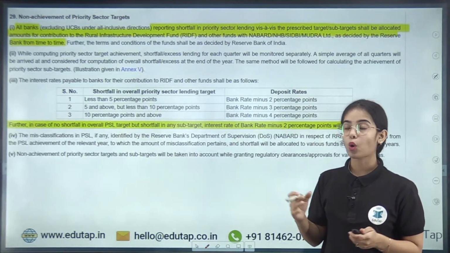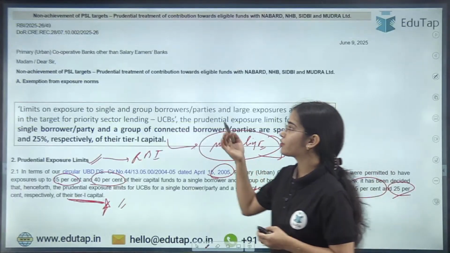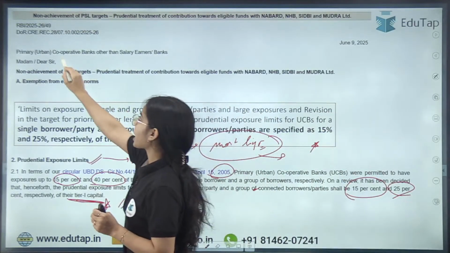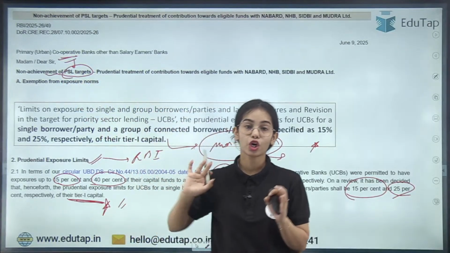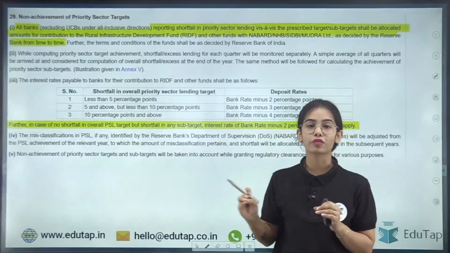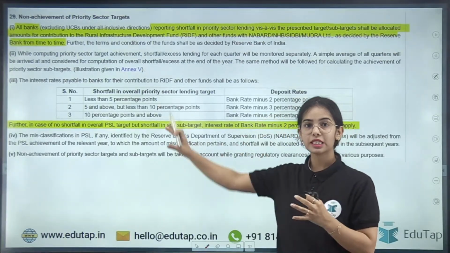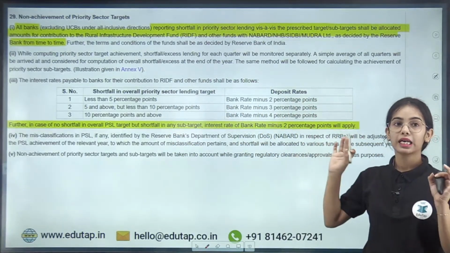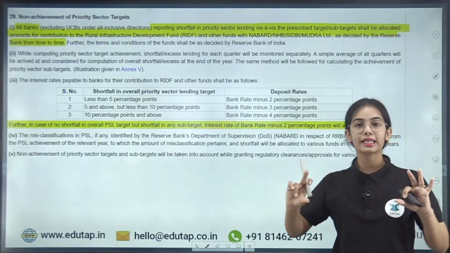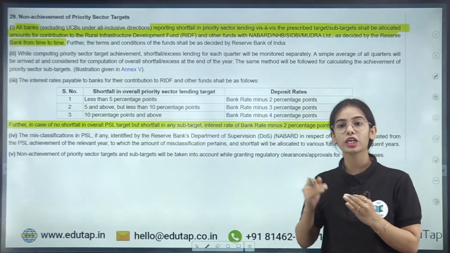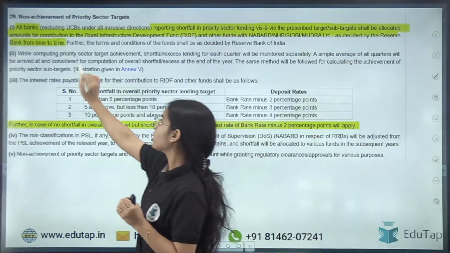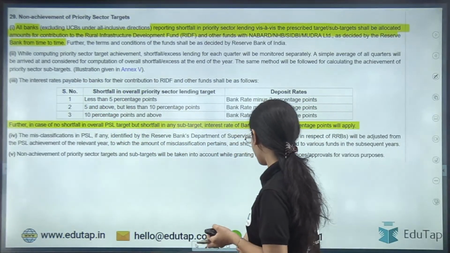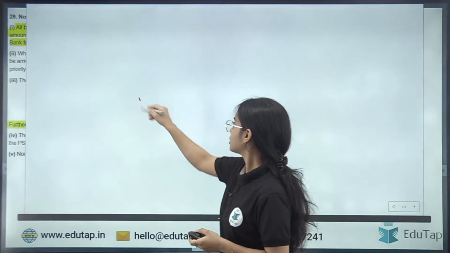Now coming to the non-achievement. What happens if the primary urban cooperative bank is not able to achieve the priority sector lending target? In the priority sector lending guidelines, there are guidelines given on what happens if there is non-achievement of the priority sector lending target. So all the banks excluding urban cooperative banks that are in the